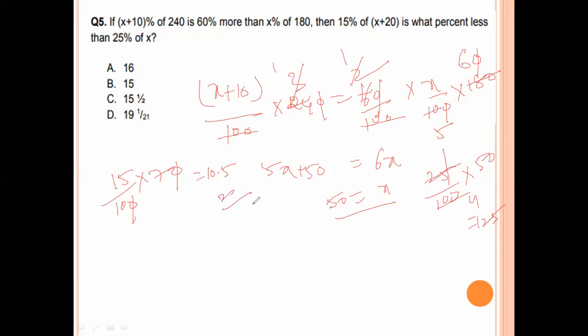2 by, comparing with 10.5 into 100. Here we put 0, we will get this one. 5 4 jar, 5 2 jar, 5 1 jar. 400 by 21. So is what percent less than? So less than means 12.5. 2 by 12.5 into 100. So 12.5 1 jar, 12.5, 8 jar, 8 2 jar, 16%. Option number A is the right answer.